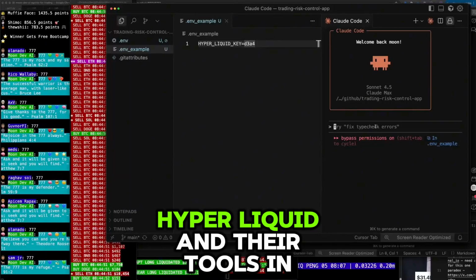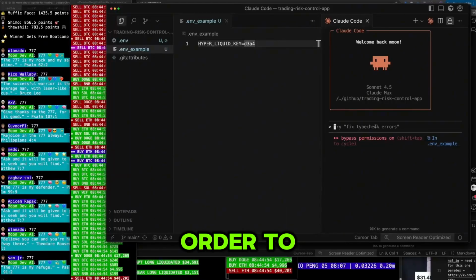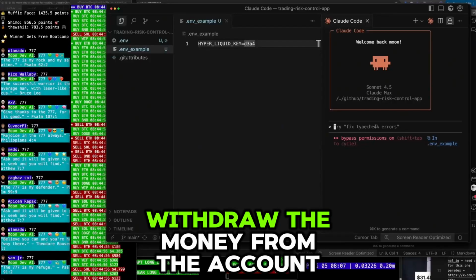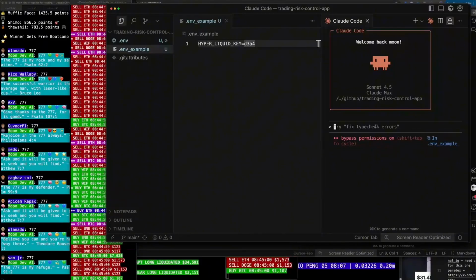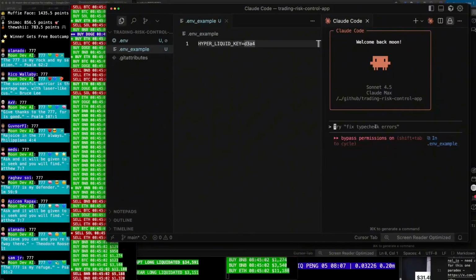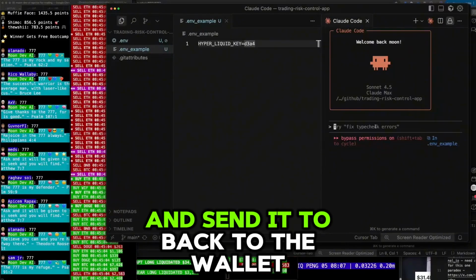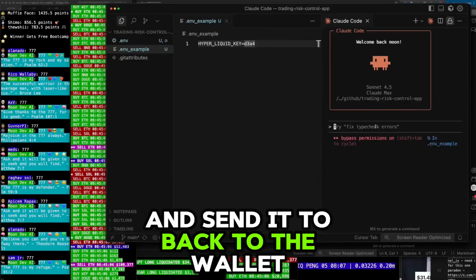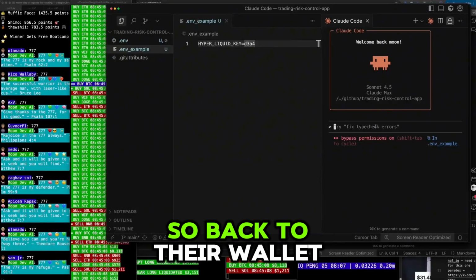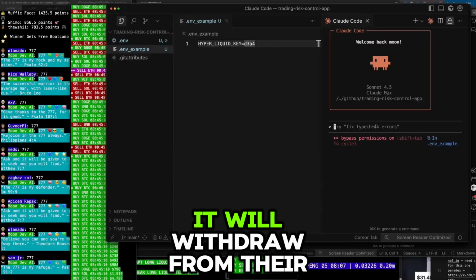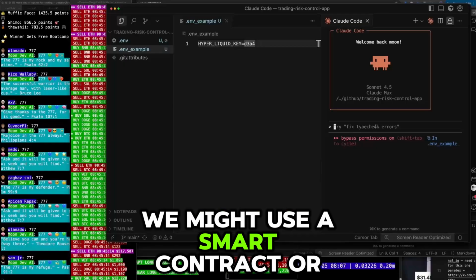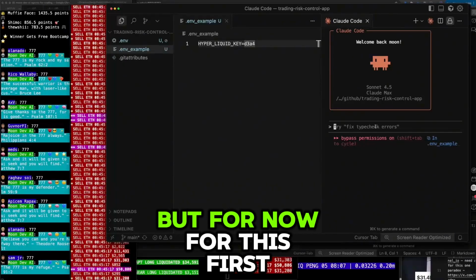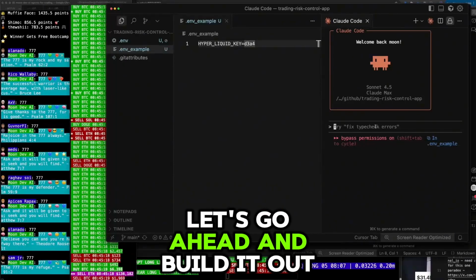Not only are we going to make a max daily loss, we're going to use Hyperliquid and their tools in order to withdraw the money from the account and send it back to their wallet. It will withdraw from their account and send it back to their wallet. In the future, we might use a smart contract or something like that. But for now, for this first version, let's go ahead and build it out.